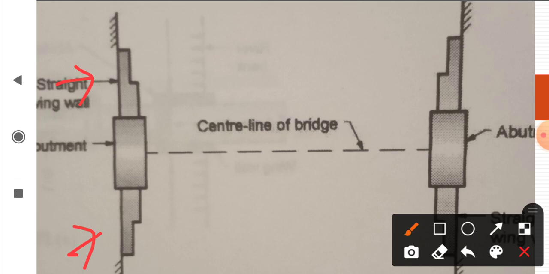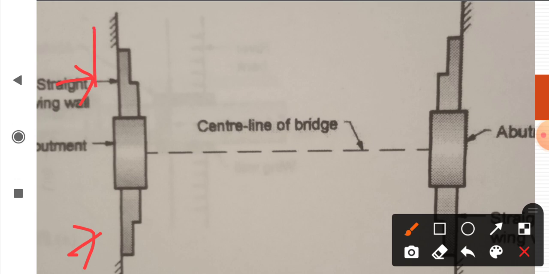For this purpose such types of walls are constructed. Such walls are called wing walls. The walls constructed on both sides or either side of abutment to support and along with this protect the embankments.